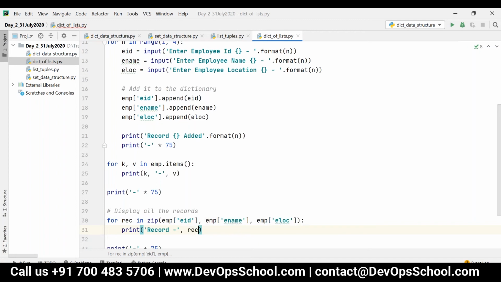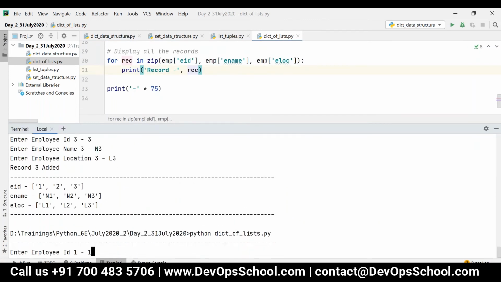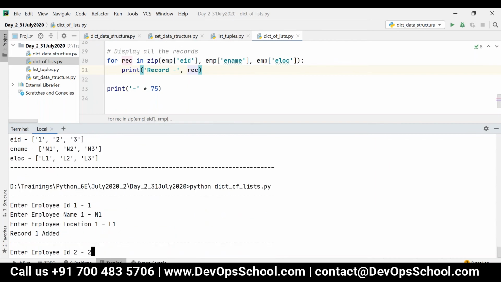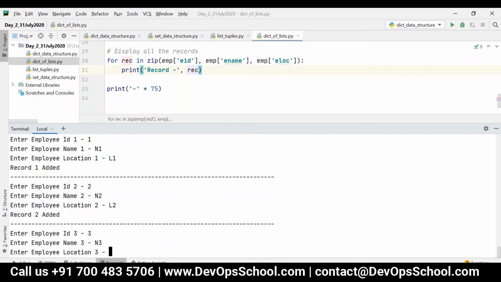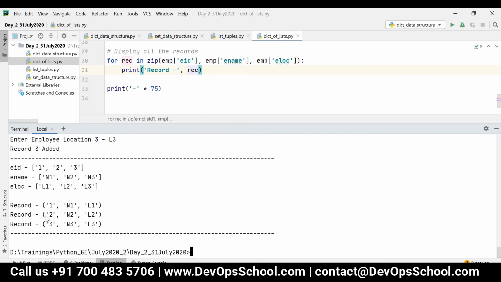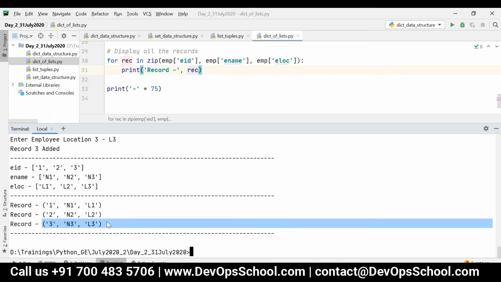So now you can see the output: 1 N1 L1, 2 N2 L2, 3 N3 L3. Now you can see it in the form of records here.